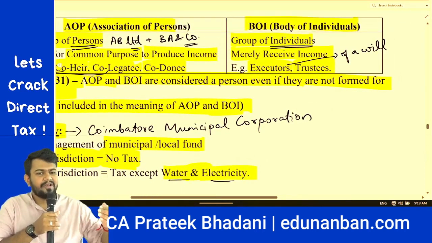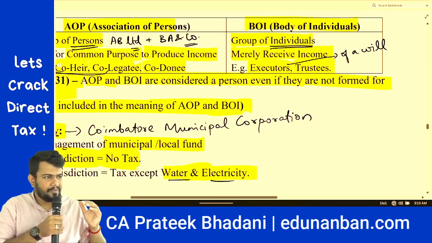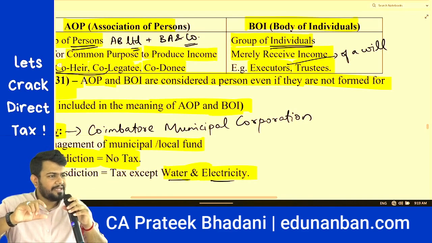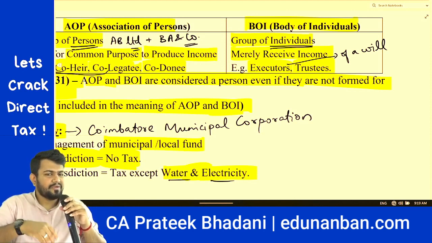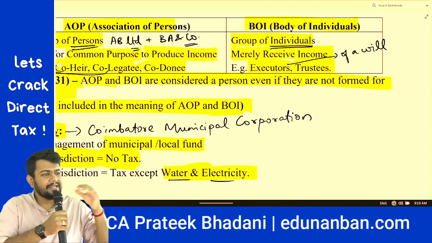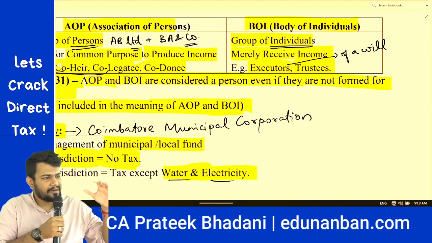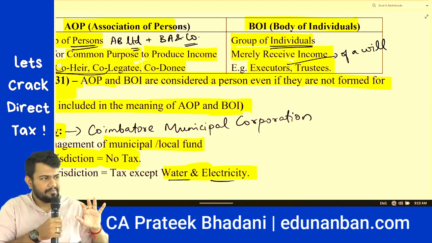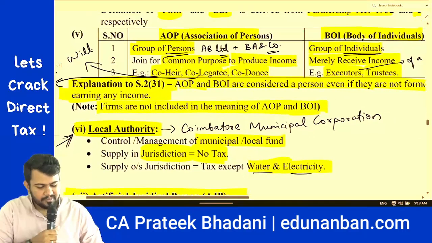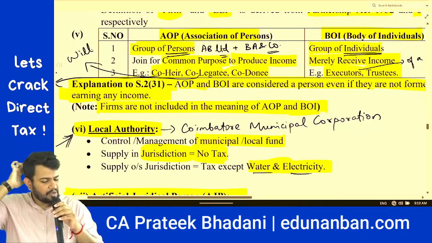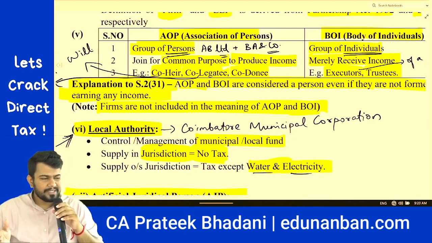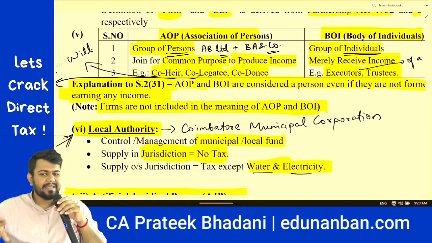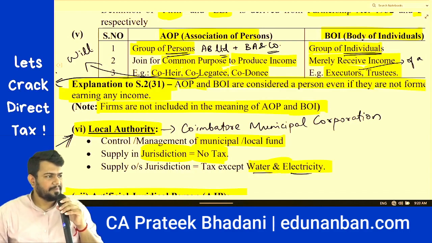Executors and trustees will merely receive money. Executors will receive the money for the legal heirs and trustees will receive the money to give as donation. They cannot use that money for themselves. They can only receive and manage that money. Whereas in association of persons, there are three examples: co-heirs, co-legatees and co-donees. So co-heirs, co-legatees as well as co-donees can use the income that is given to them.